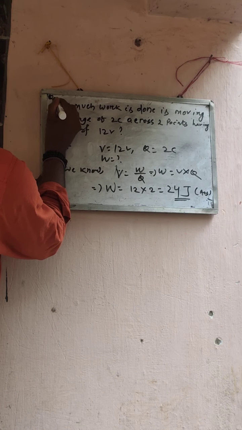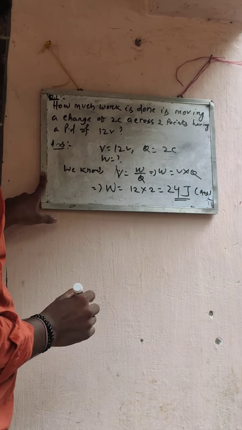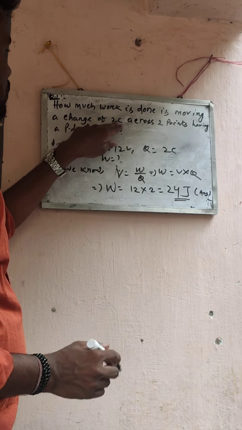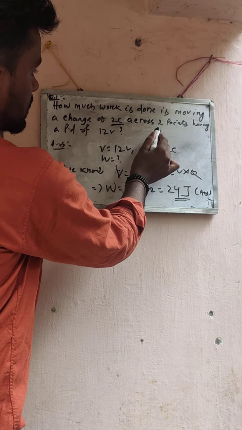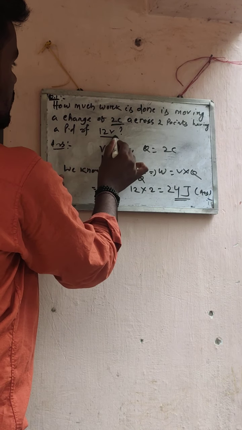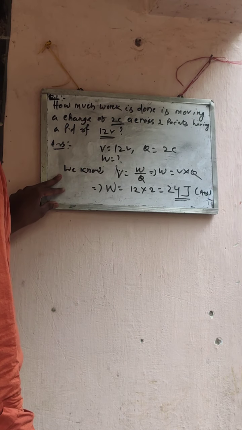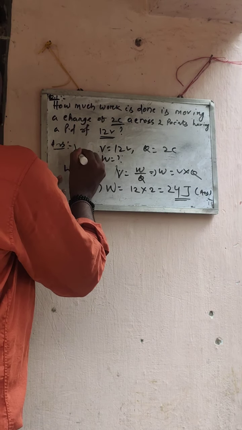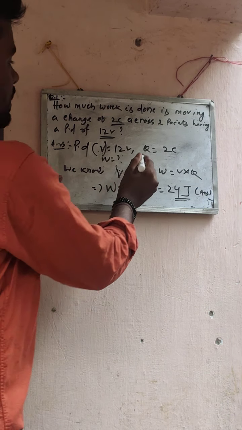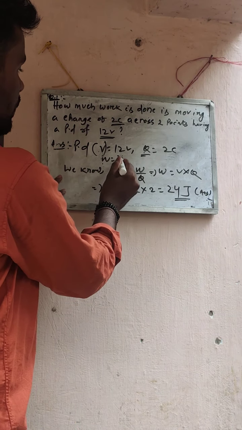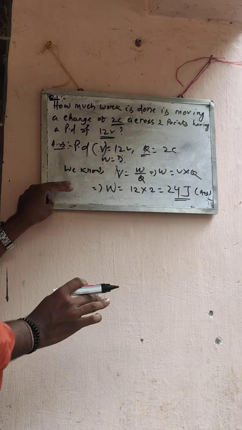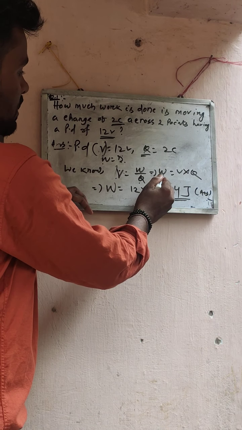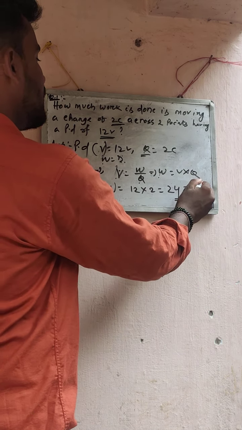Let us see an example or a problem related to that potential difference. How much work is done in moving a charge of 2 coulomb, note that 2 coulomb, across 2 points having a potential difference of 12 volt? So here given V equals 12 volt, meaning potential difference PD, V equals 12 volt, and charge Q is given, and W we have to find out. We know from our formula V equals W by Q, and by cross multiplying we find the value of W. So W equals V into Q.